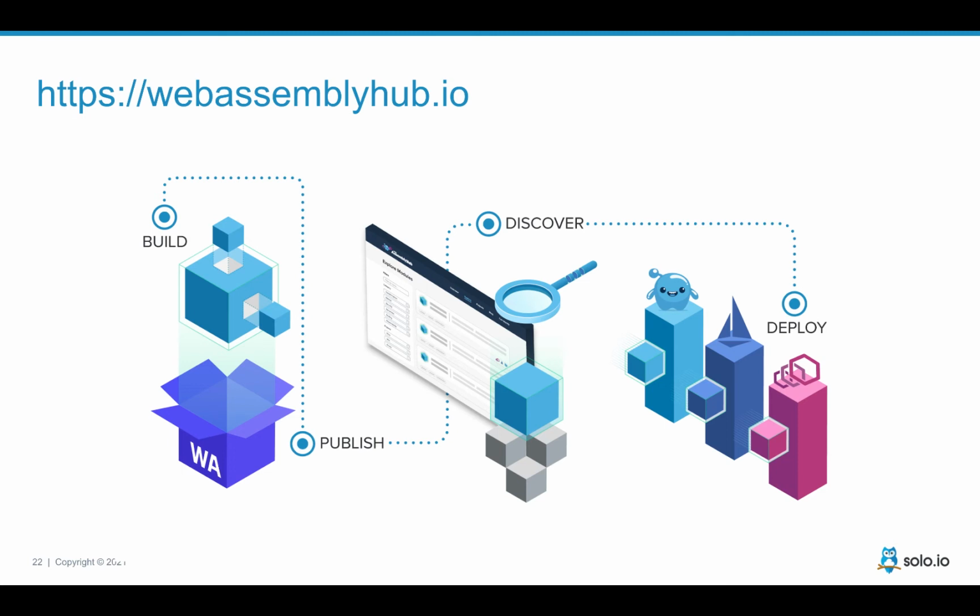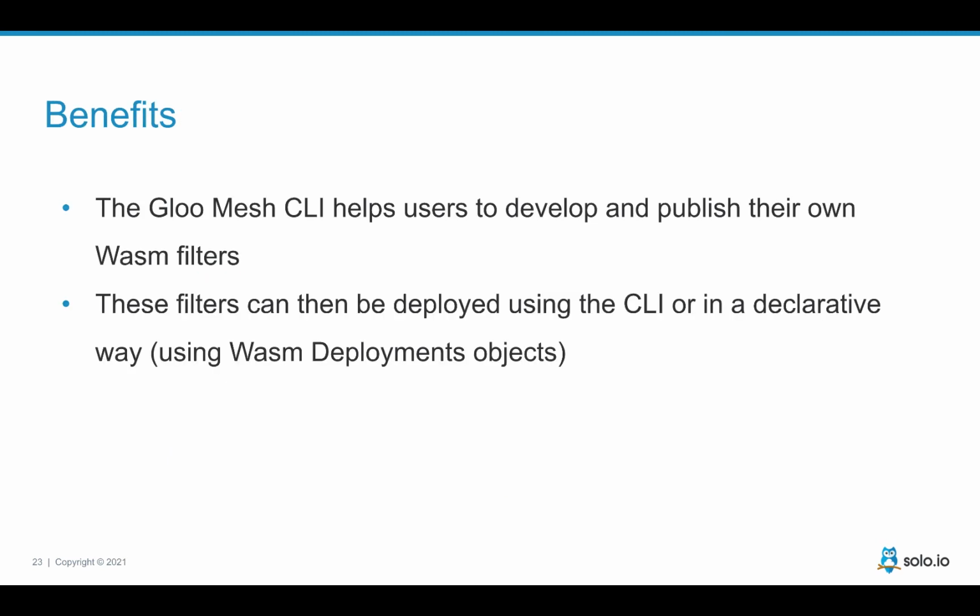So let's say you want to use AssemblyScript or TinyGo, then you don't need to even install this language on your laptop. You just create the skeleton of your filters through meshctl. You write your logic in the code, and when you build it, meshctl will use a Docker image that has all the dependencies to build it. Then you can publish it in what we call a WebAssembly Hub, or you could also use a local registry. With the WebAssembly Hub, it's very easy to start experimenting with WebAssembly.